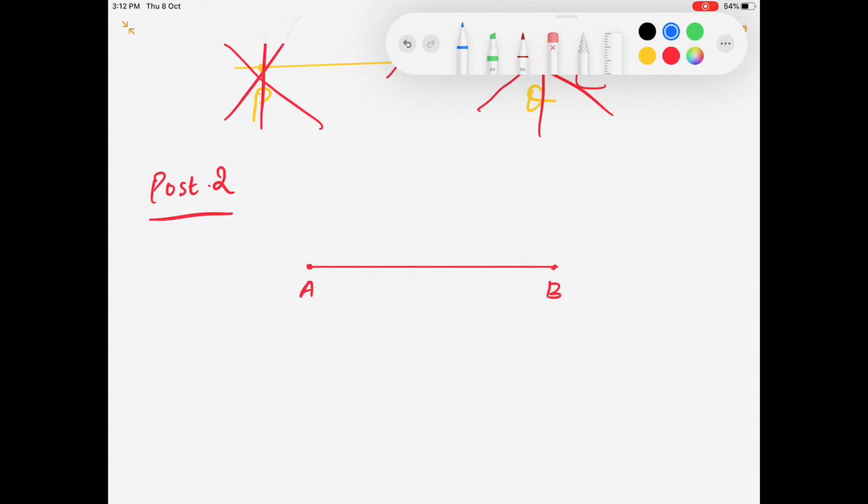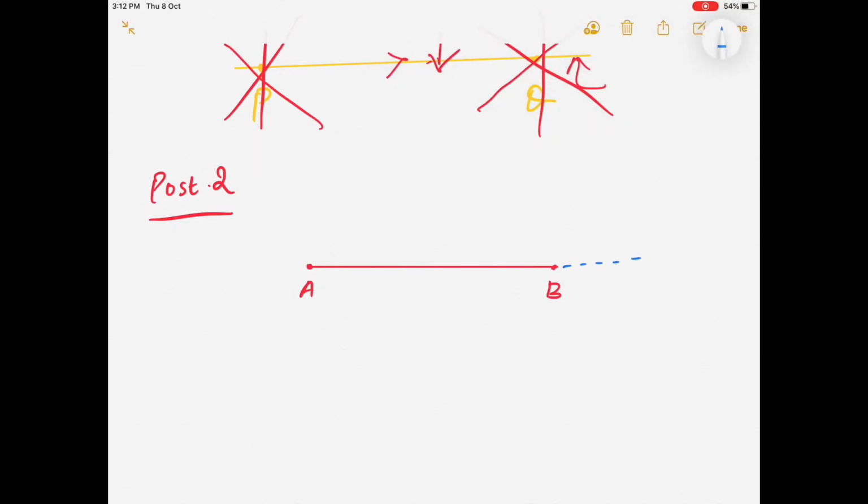Yes, we can produce a terminated line indefinitely. It means that we can increase the length of this line from both of these points. We can produce this line to as much length as possible, and this line can be produced indefinitely.